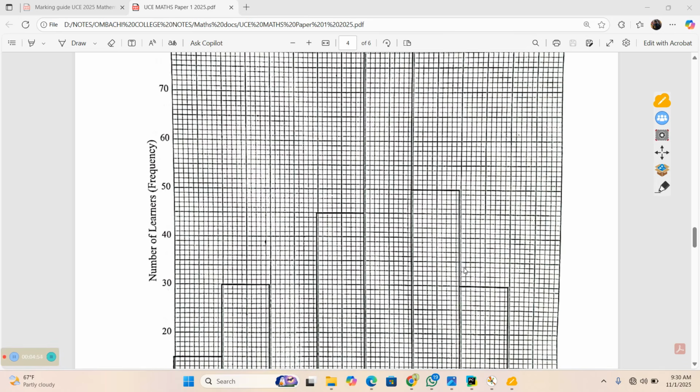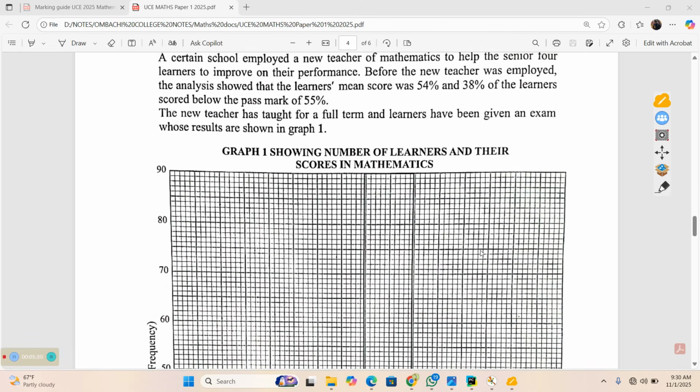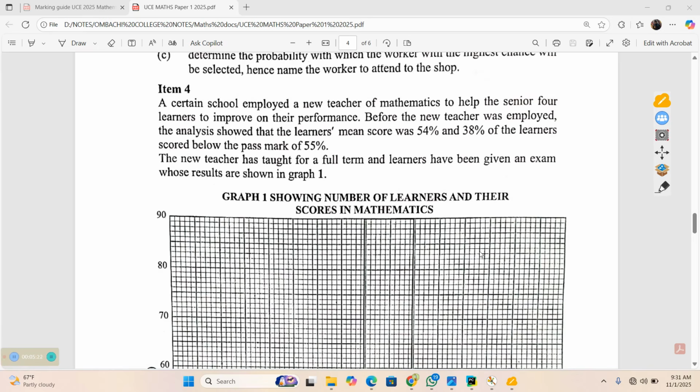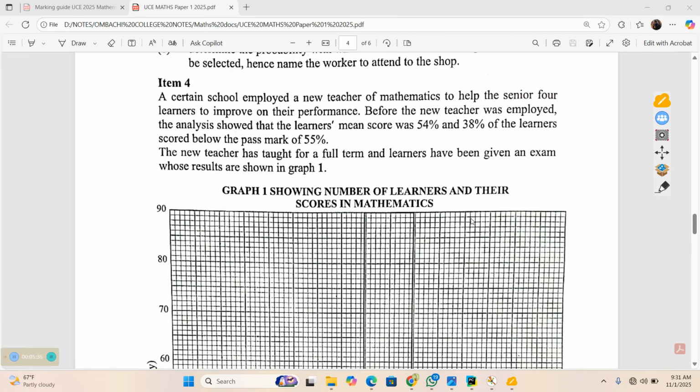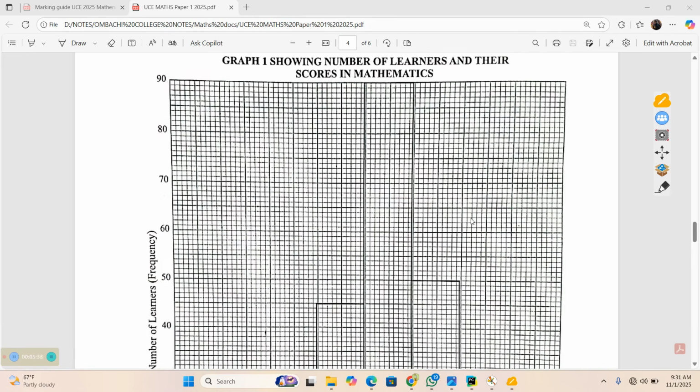But before looking at the response, it is important to note that within items 3 and 4, we are basically dealing with data and probability. And the topics under this, we have data collection, statistics, graphs, set theory, matrices, and probability. So that is basically what is expected out of items 3 and 4. So far, we have looked at item 3, and basically item 3 dealt with matrices and probability. So this item 4 is basically talking about data collection. We are talking about graphs and statistics.